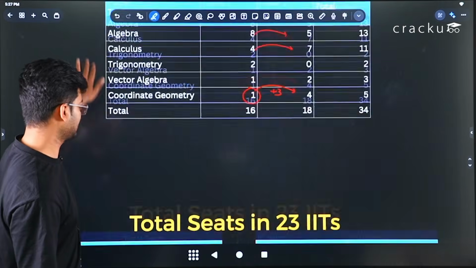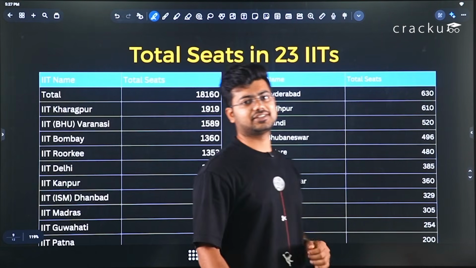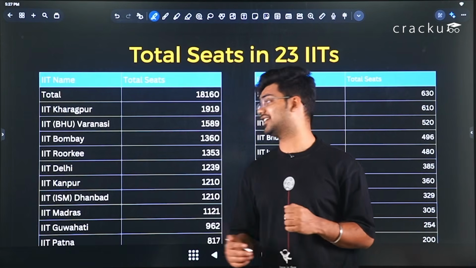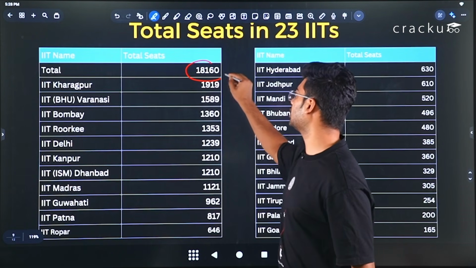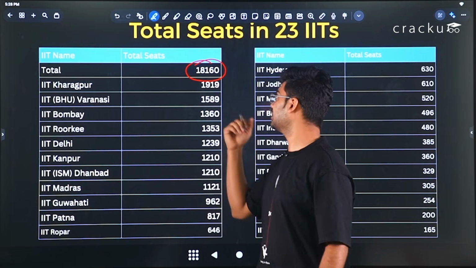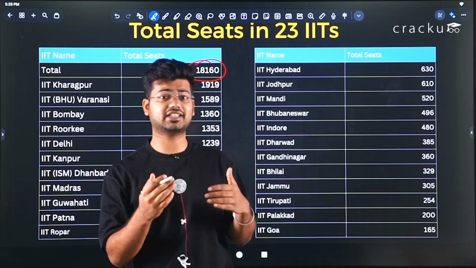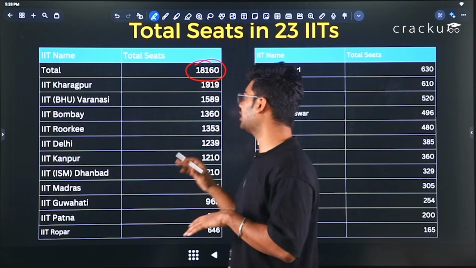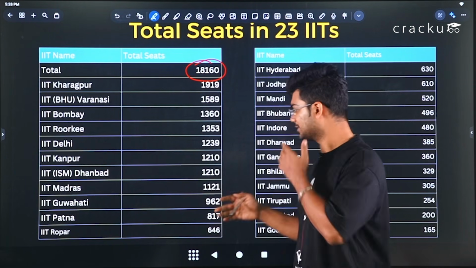Now here we will have a look at total seats. How many total seats are there in IITs? According to the latest report, total seats are around 18,160 in IITs. But in these seats, there is category reservation also, so roughly 50% of seats are available for general category students.